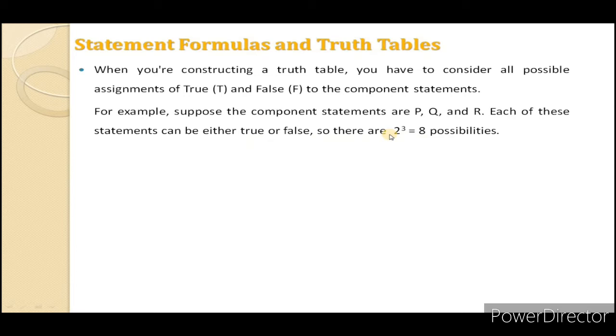If we have one statement, then there will be two possibilities. If we have two statements, then there will be 4 possibilities, that is 2 raised to power 2. If there are 3 statements, there will be 8 possibilities. For 4 statements, that is 2 raised to power 4, there will be 16 possibilities. If there are 5 statements, 2 raised to power 5, there will be a total of 32 possibilities.